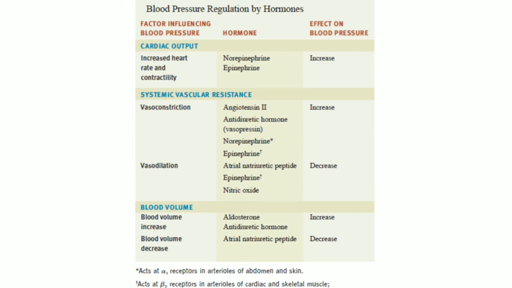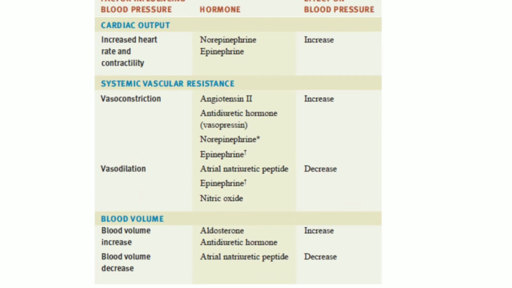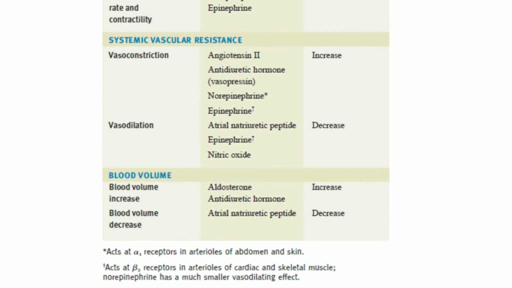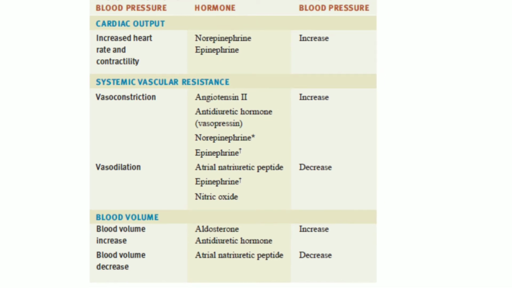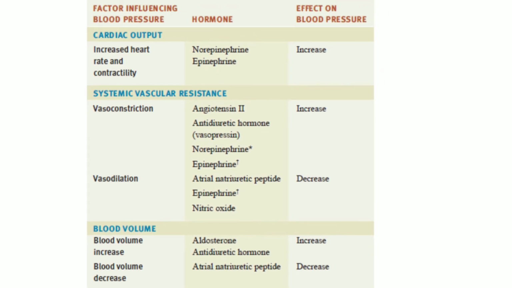This table shows the different hormones that regulate the blood pressure. The different hormones that regulate the blood pressure are norepinephrine, epinephrine, angiotensin, antidiuretic hormone, nitric oxide, atrial natriuretic peptide, aldosterone, and other factors. They influence the cardiac output, systemic vascular resistance, and also the blood volume.